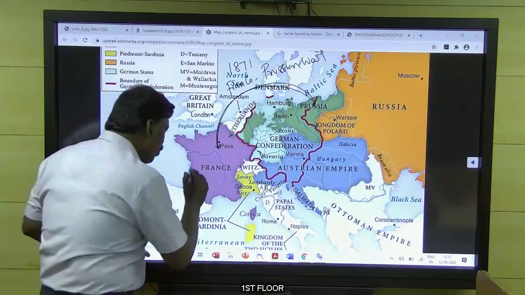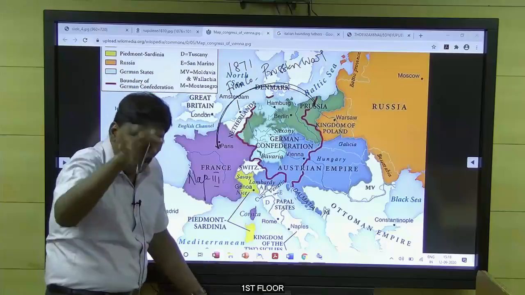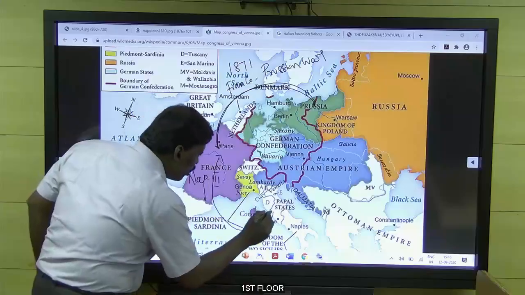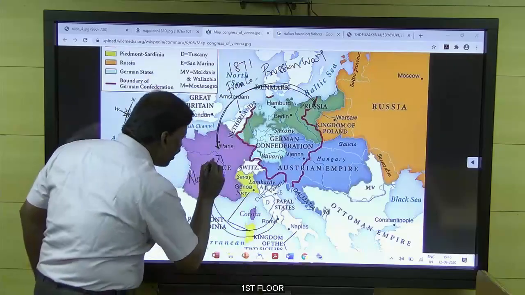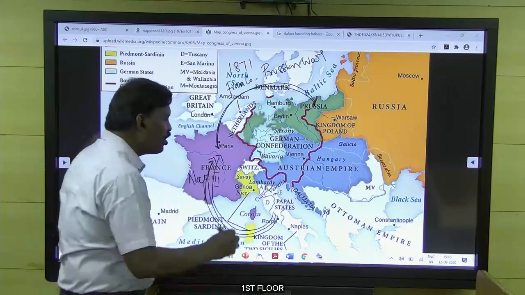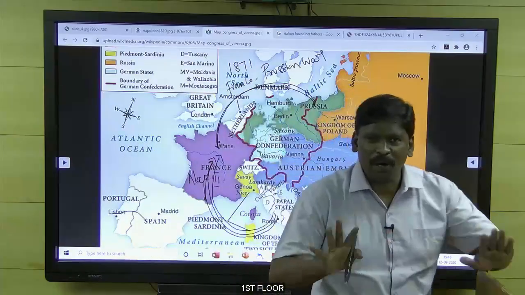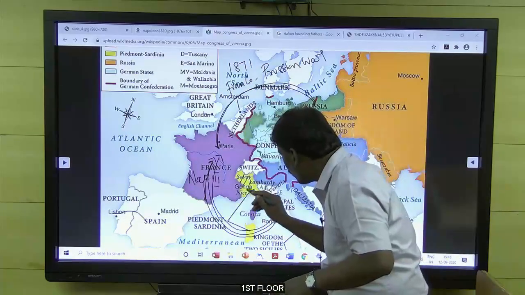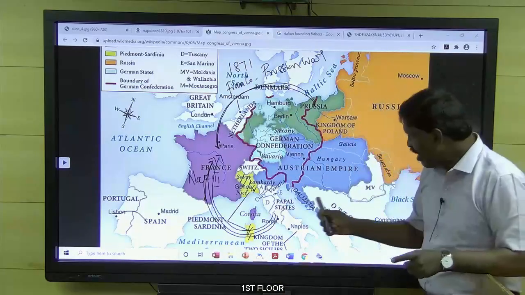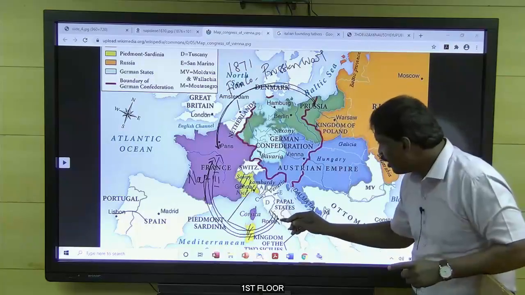Napoleon III, who was the king of France at the time, called back the army which was in the Papal State to fight against Prussia. So all the army from the Papal States was completely called off. Now there is no army in the Papal State. Victor Emmanuel, who was ruling Sardinia, thought this is the opportunity. We have to get the Papal State because there is no army there.